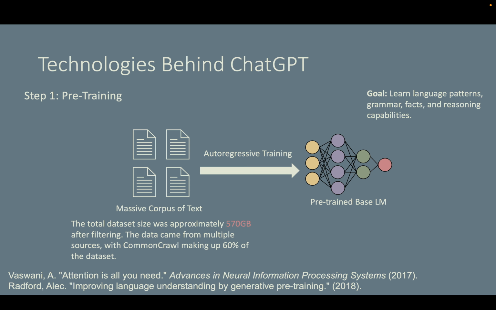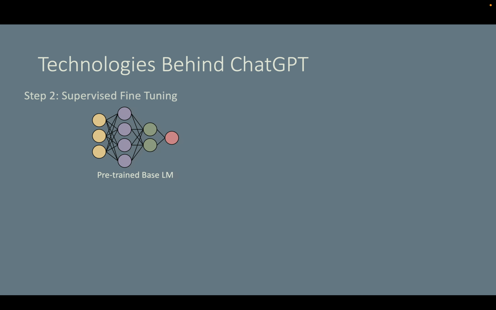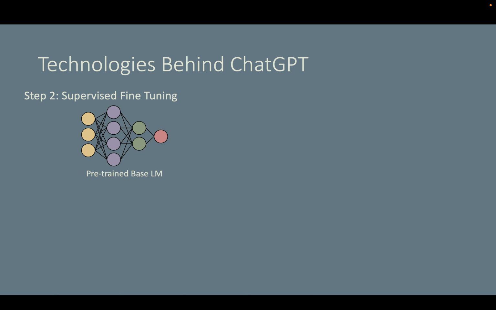Despite this, the pre-trained base language model is still not ChatGPT. It lacks conversational ability. Let's move on to step 2. This pre-trained base language model is great at predicting the next word based on patterns in massive internet datasets. But it's not naturally good at holding meaningful, helpful conversations or understanding human intent.